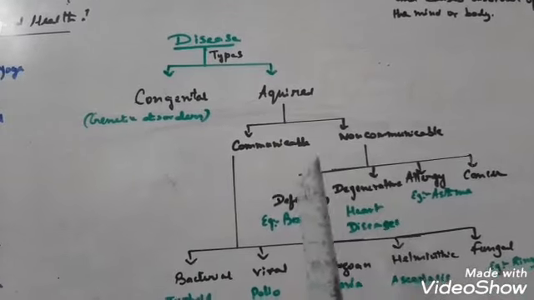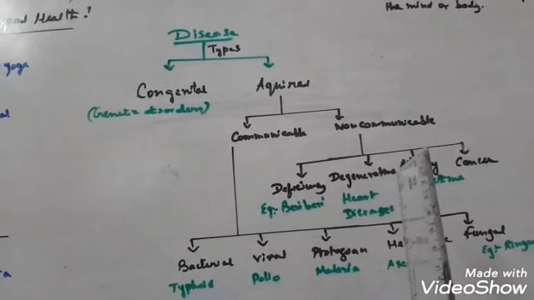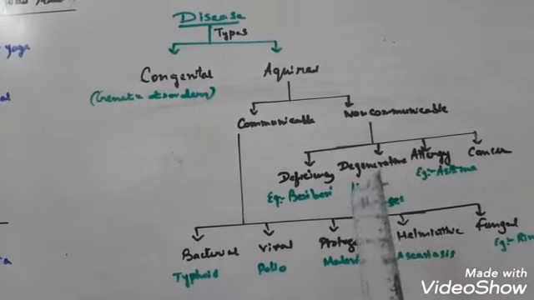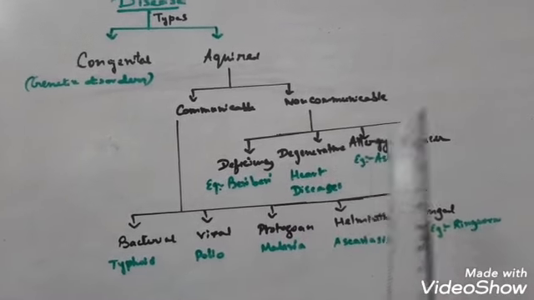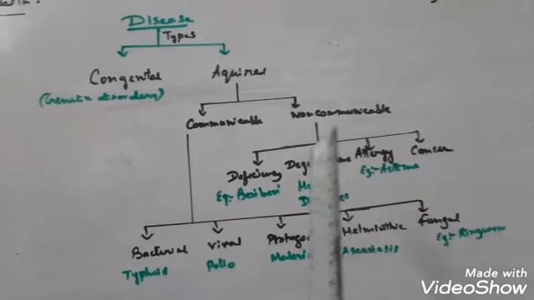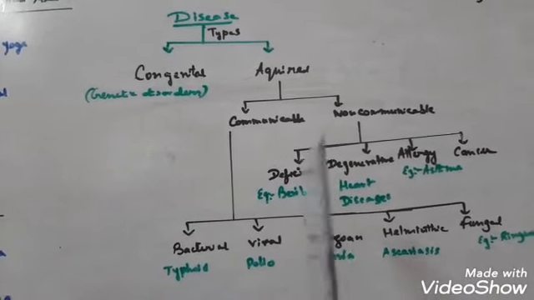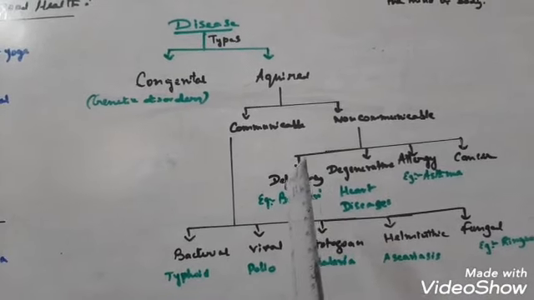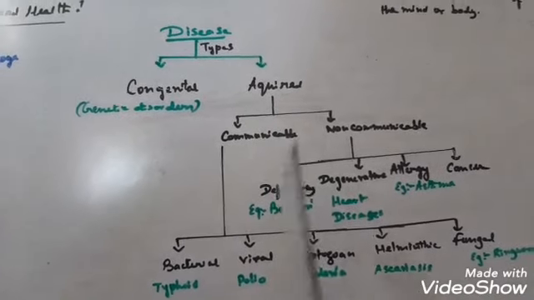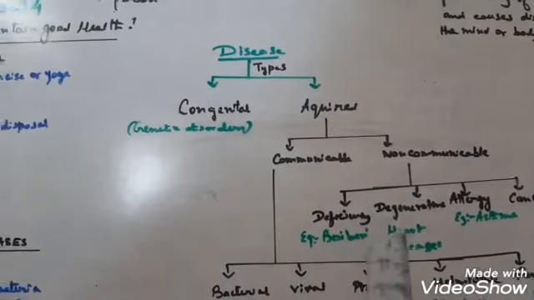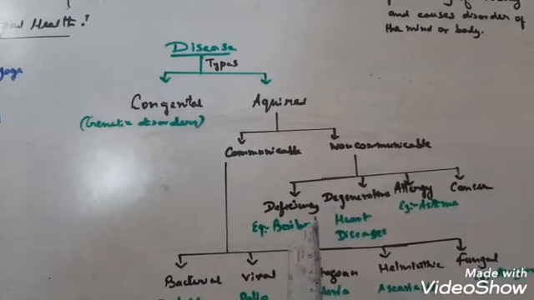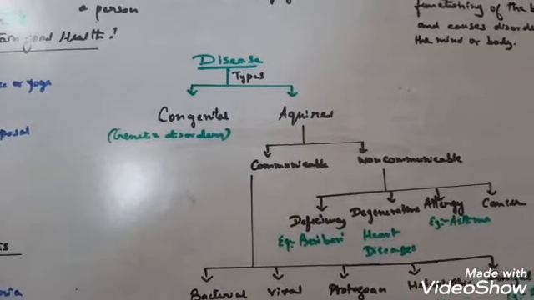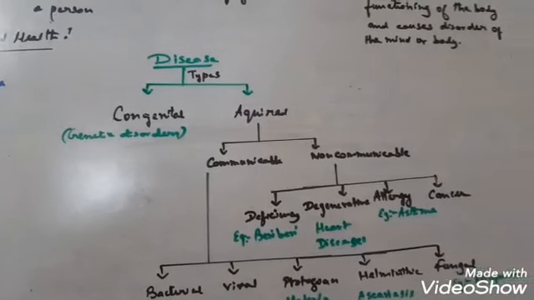Let me describe the non-communicable diseases first. Non-communicable diseases include deficiency diseases, degenerative diseases, allergic diseases and cancer. Deficiency diseases are caused by deficiency of any nutrient present in our food. It may be a vitamin deficiency, a mineral deficiency, or a carbohydrate or protein deficiency disease.